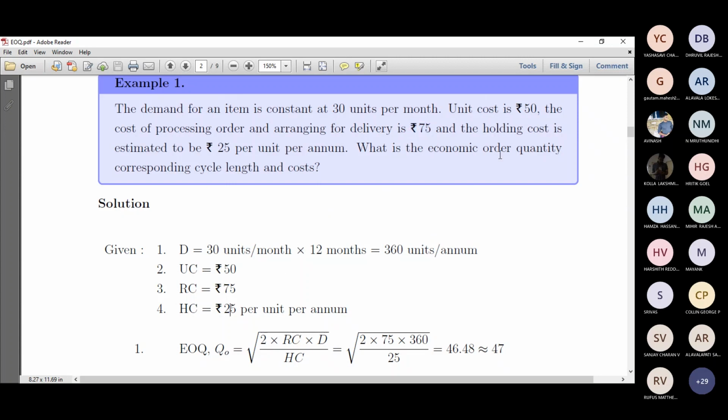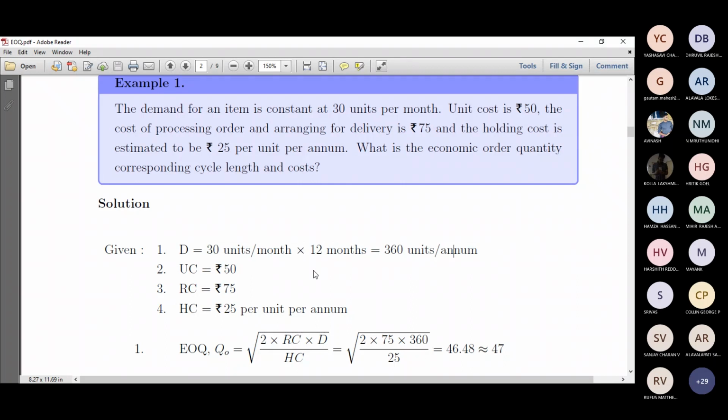If we talk about holding cost, this is 25 per unit per annum. So we have a differential in units. This is per month, this is per annum, and this is per reorder and per unit. So you can either consider everything in terms of year, or everything in terms of month.